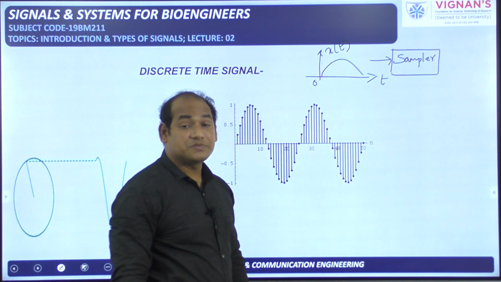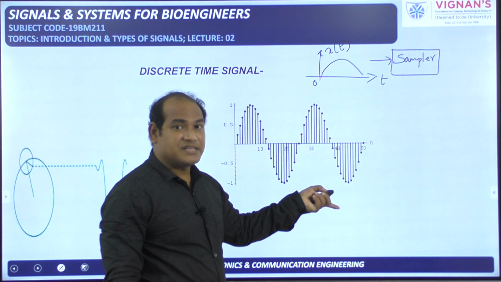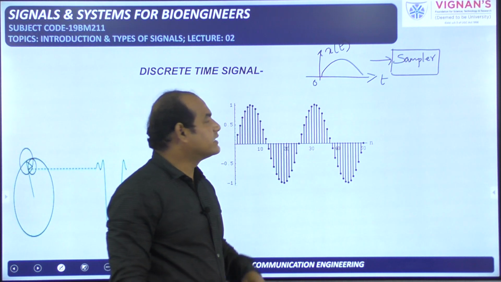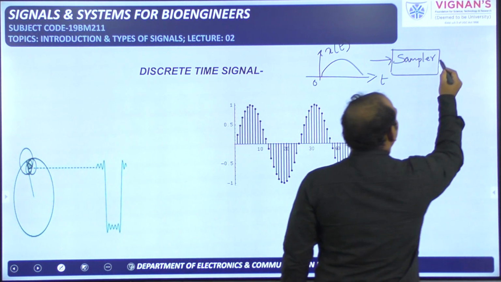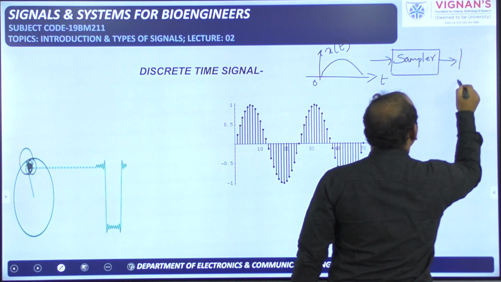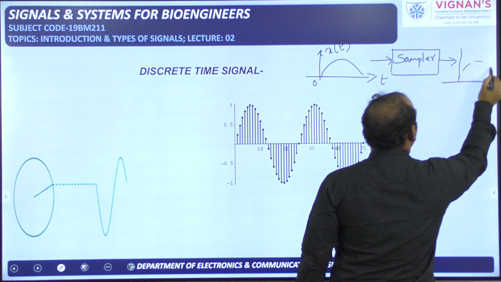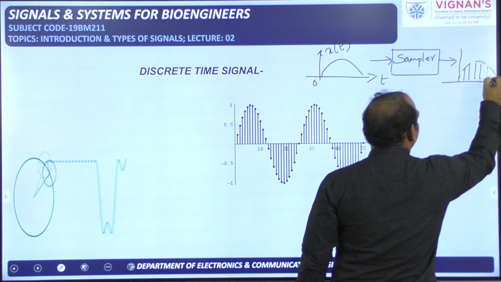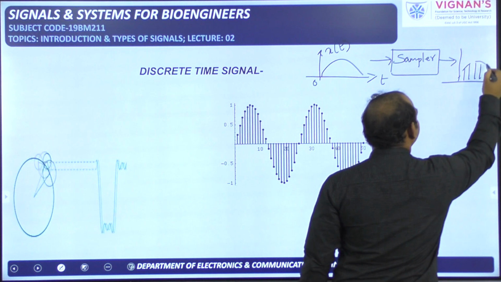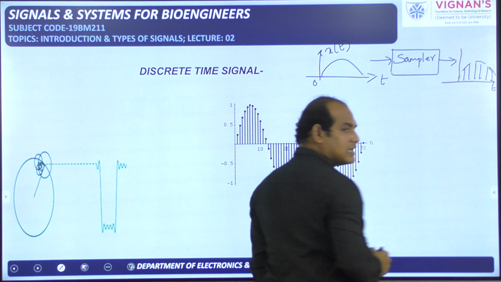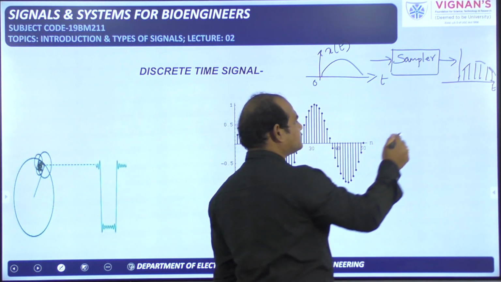Sampler is the device which performs sampling based upon the sampling theorem. All those things we will see later. So it will produce the discrete signal. The discrete signal may be like this. All the samples will be available. This is just an envelope. It is not part of the signal.